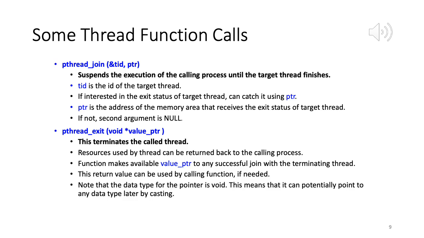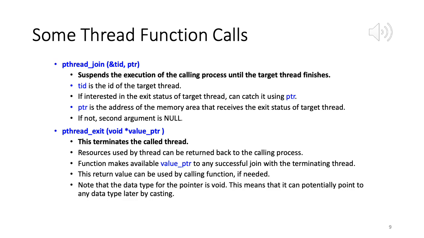Last one, pthread_exit. This terminates the calling thread, just like you had exit for a process in chapter 3. Now we have pthread_exit for a thread. So this terminates the calling thread. Resources used by the thread can be returned back to the calling process. And the function makes available the value PTR to any successful join with a terminating thread. So perhaps it can put the status value there, and then using the PTR in the join you can catch it. Again, this is optional.